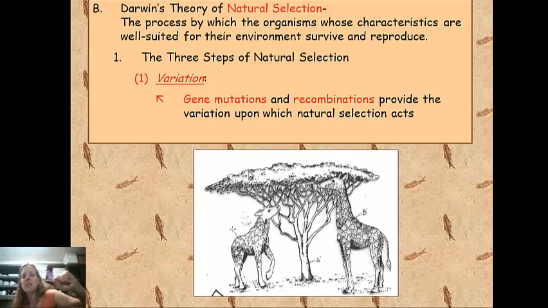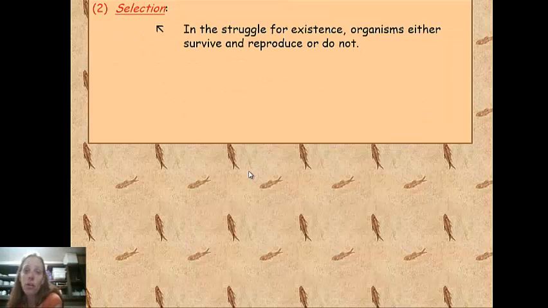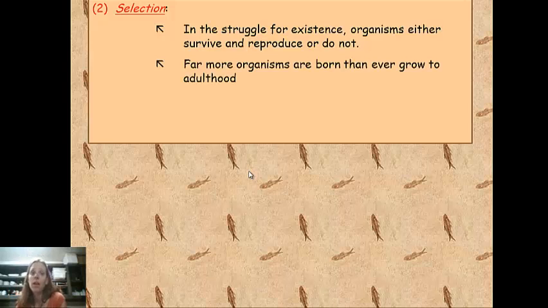One of the characteristics of living organisms is obtaining energy, growing, and developing. Selection is the struggle for existence, and organisms either survive and reproduce or they don't. So far more organisms are born than ever grow to adulthood. And this used to be true for humans as well.